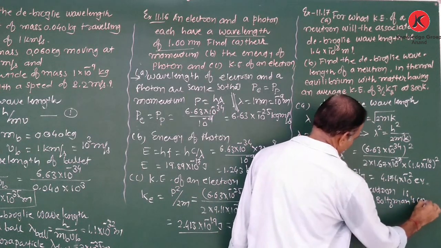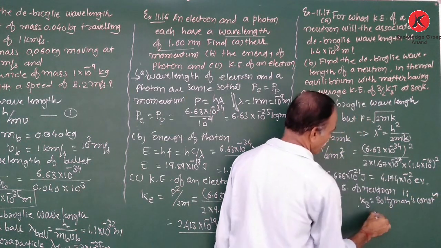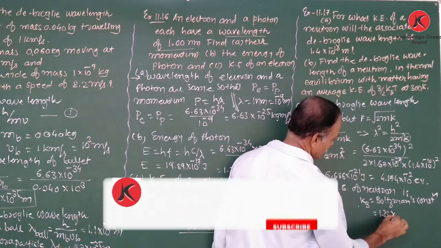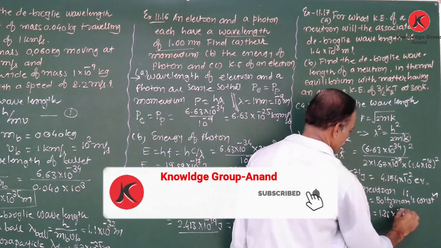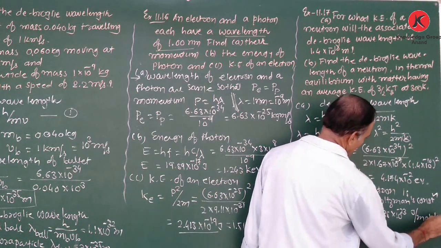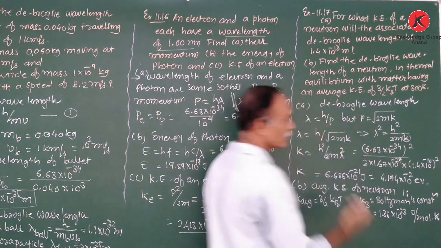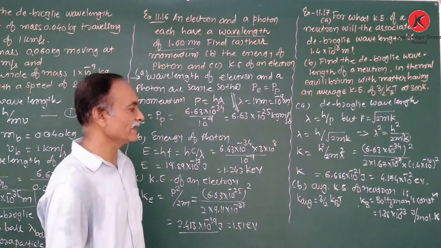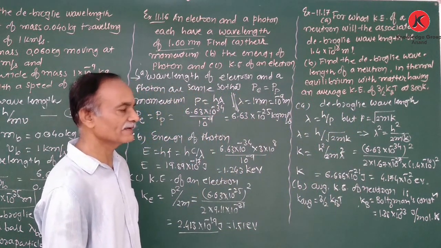Its value is 1.38 × 10^-23 joule per mole Kelvin. Here T is given, T is 300.